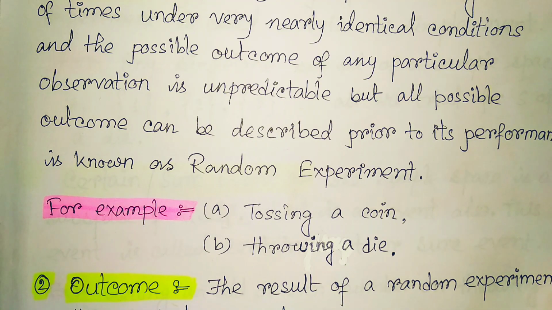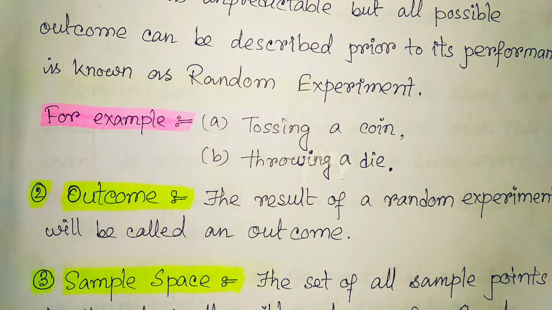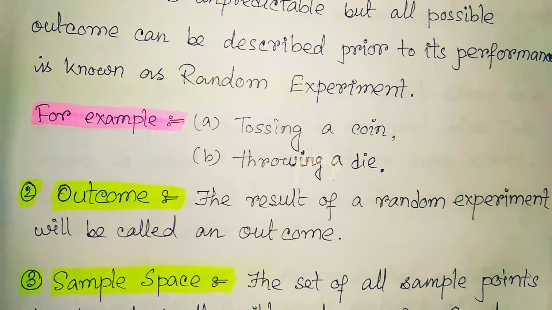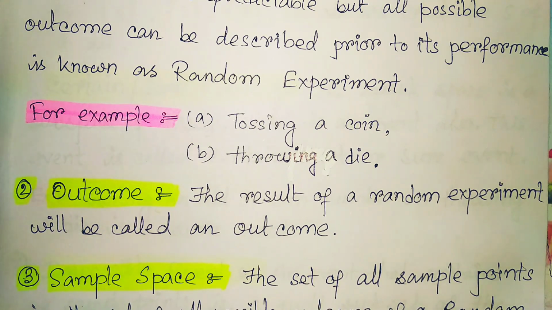Next one is the outcome. What is an outcome? The result of a random experiment is called an outcome. So if I throw a die, then its outcome may be 1, 2, 3, 4, 5 or 6, any one. If I throw a coin, then also its outcome may be either head or tail. Each of these experimental values is called an outcome.